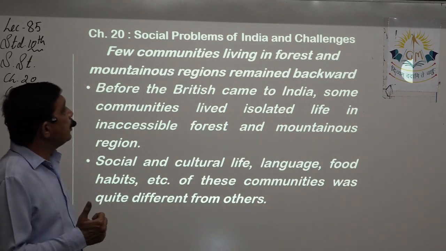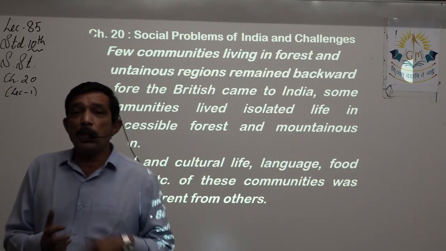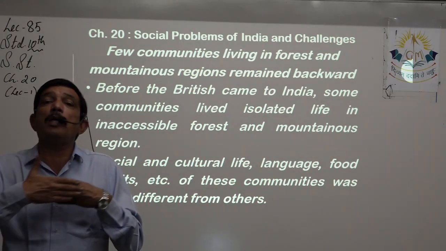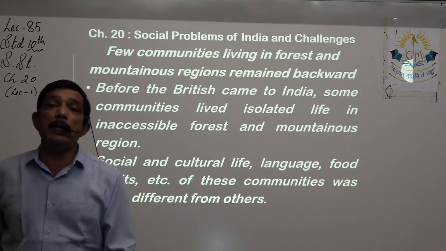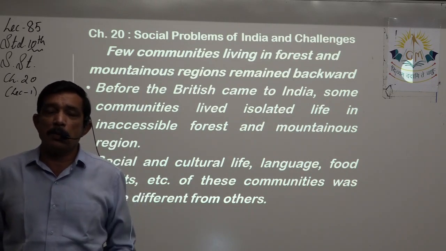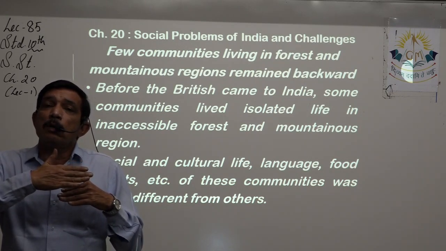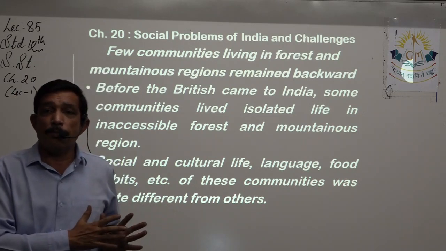Few communities living in the forest and mountainous regions also remained backward. Now we are talking about the backward society, which were aloof, or quite all alone. People living in the hilly areas, mountainous areas, few people live, but they are living separately from the mainstream of the society, right?